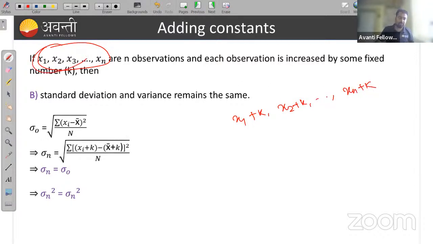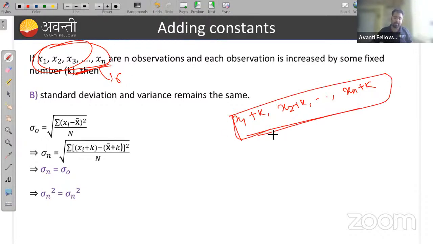The standard deviation of the original observations and of the new observations after adding the constant k will be the same. So when you add a constant to the data, there is no effect on the standard deviation or variance.